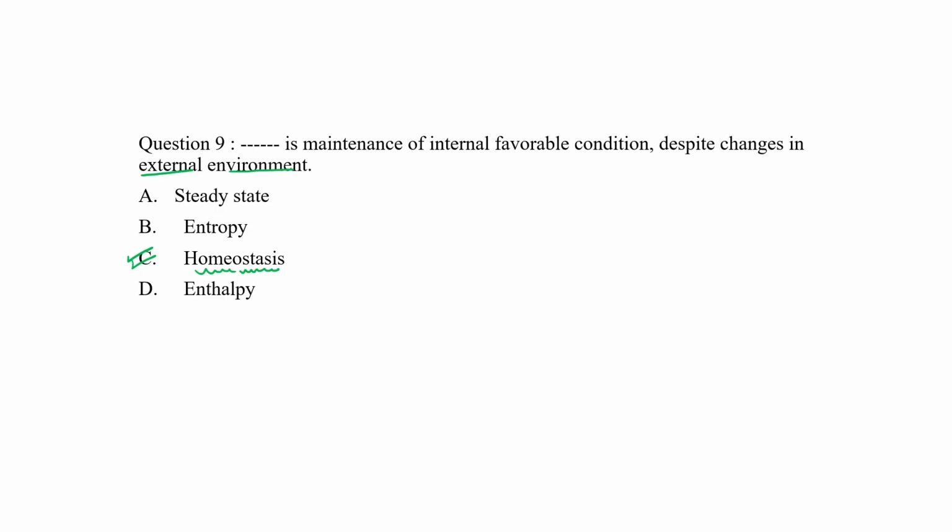So choice C would be the correct answer. Because of homeostasis, any type of environmental change that occurs outside the body doesn't directly affect a particular cell. Okay, so this is the correct answer.